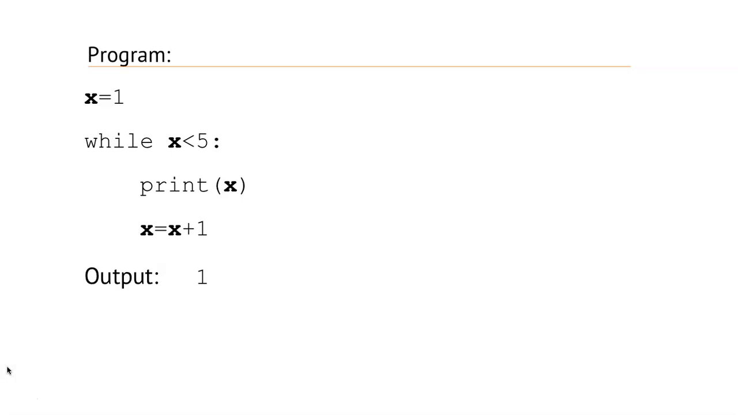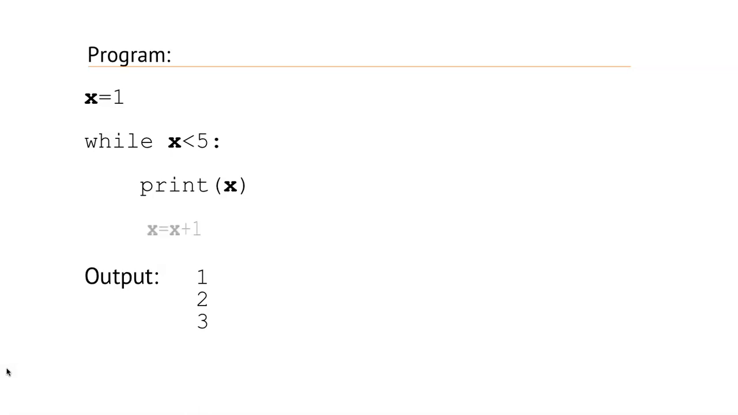So the value of x will be 2, and again it will check the condition in while. So here the condition is true, that's why the print statement will be executed and it will print the value of x, that is 2. And then at the end of the while loop, the value will be incremented, so the value of x will be 3 now. And again it will check the condition in the while, so the condition is true, that's why the print statement will be executed and it will print the value of x, that is 3.